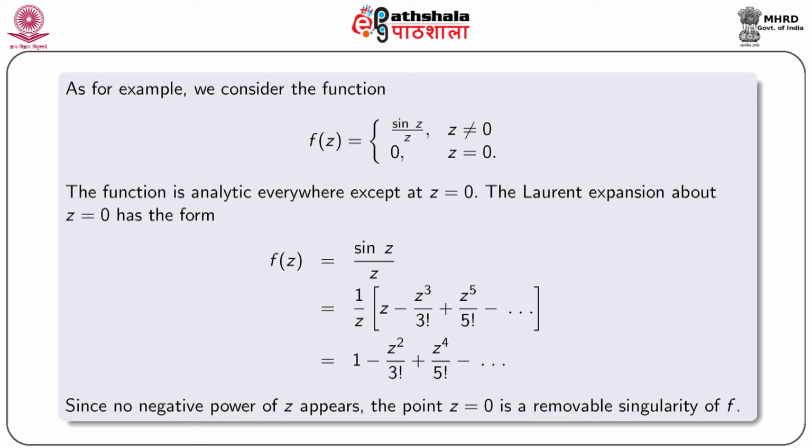The Laurent expansion about z = 0 has the form f(z) = sin z / z, that is, (1/z)(z − z³/3! + z⁵/5! − etc.), and that is equal to 1 − z²/3! + z⁴/5! − etc. Since no negative power of z appears, the point z = 0 is a removable singularity of f.